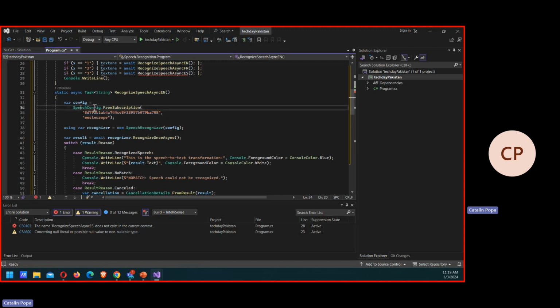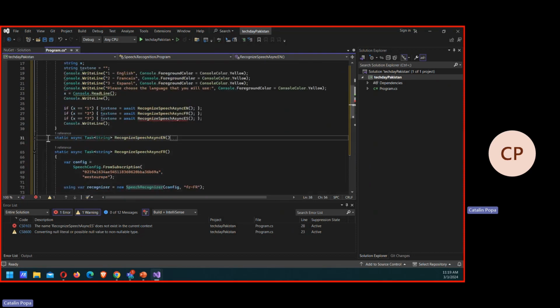Literally, I'm just doing a speech config, and then based on that config, I'm sending this parameter to this magic function that the SDK offers me, the speech recognizer, and then I'm getting the response back. So they're basically the same.